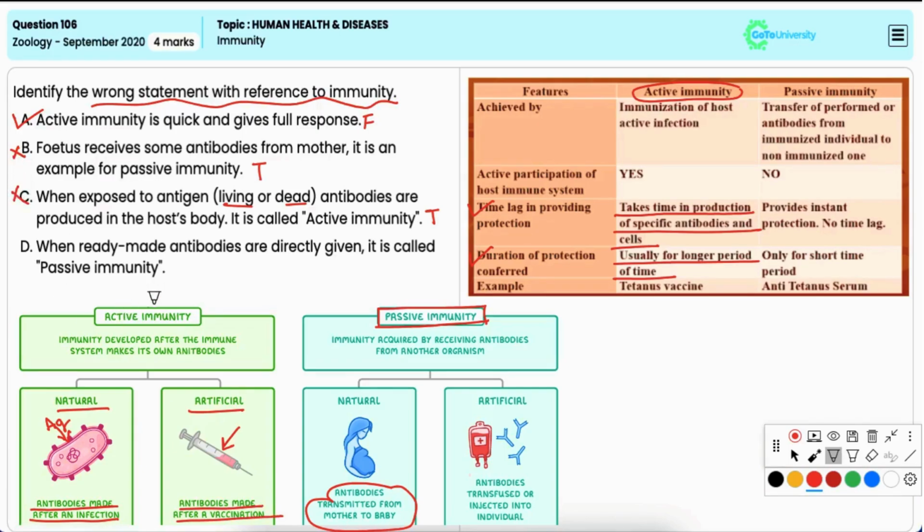Option D, when ready-made antibodies are directly given, it is called passive immunity. This is also true. Passive immunity involves the administration of preformed antibodies to an individual, offering an immediate protection, though it does not result in the production of the memory cells. Hence, it is incorrect option.